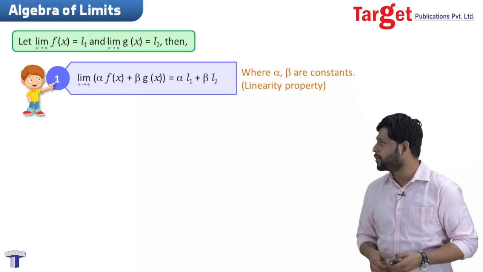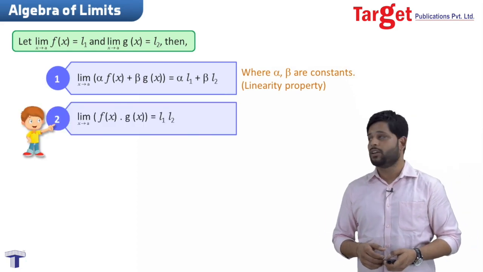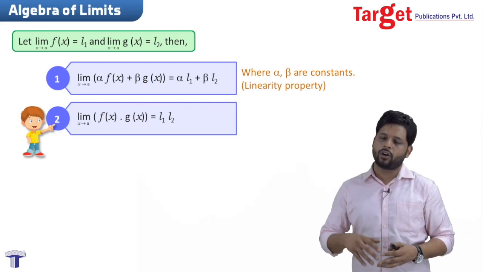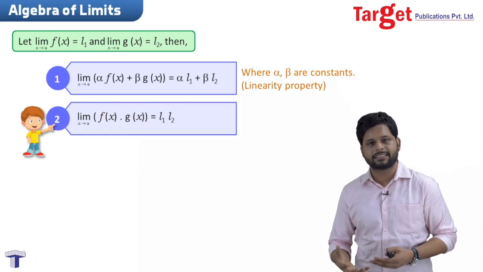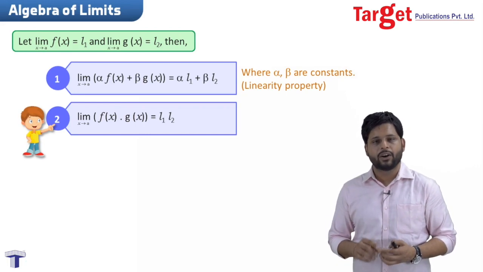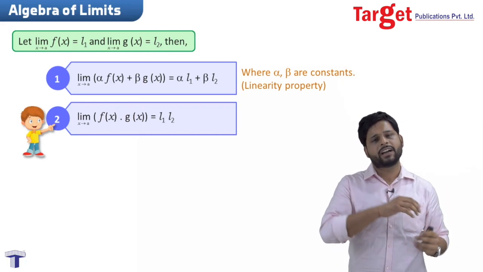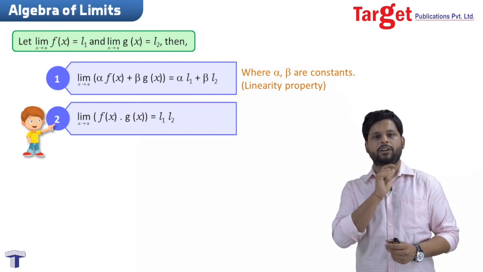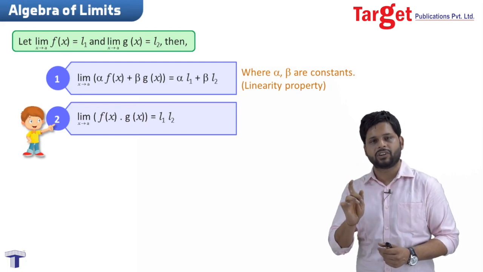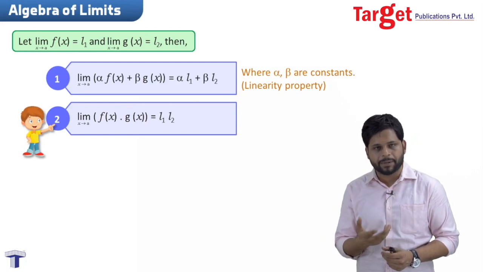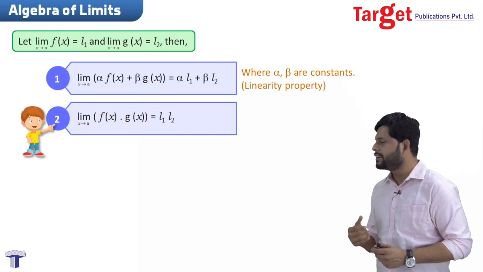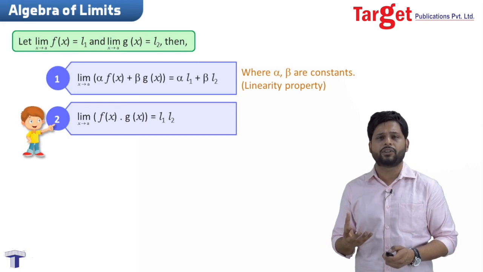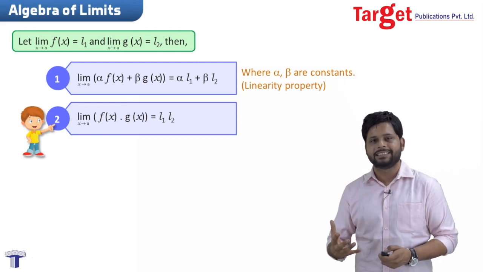Then let's move on to the next part, that is basically your multiplication. Now when we are taking the multiplication part, we always follow the same rule that we have already discussed in the addition or subtraction part. If the limit is applied to the multiplication of our two functions, then that limit will be given to function 1 and function 2 separately. We solve both separately, and in the result what happens is L1 times L2. Right, that is the answer for the limit of the functions f of x and g of x.